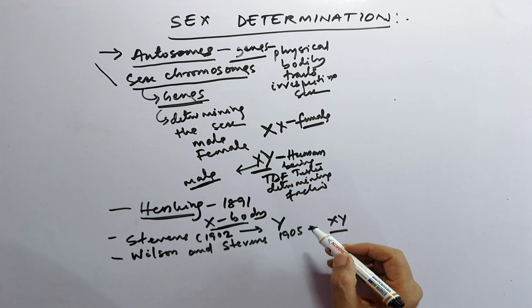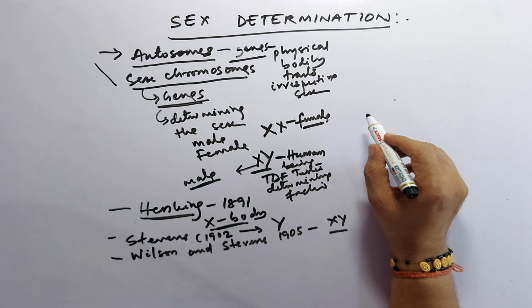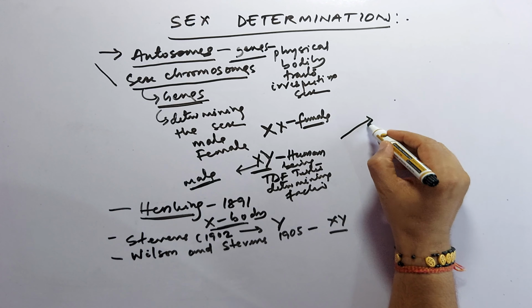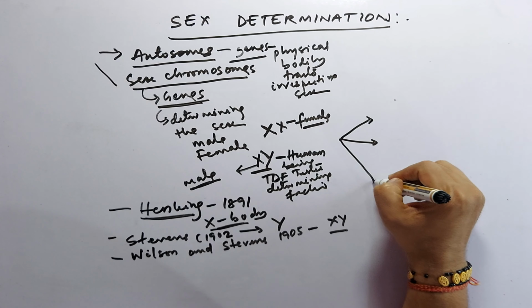So basically the sex determination is divided into three types.